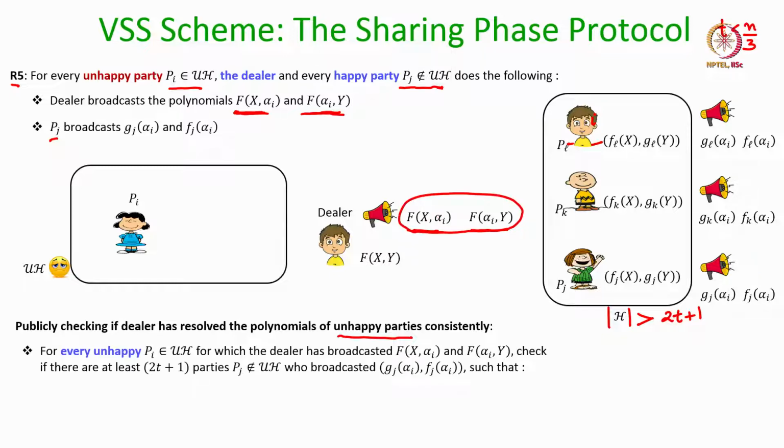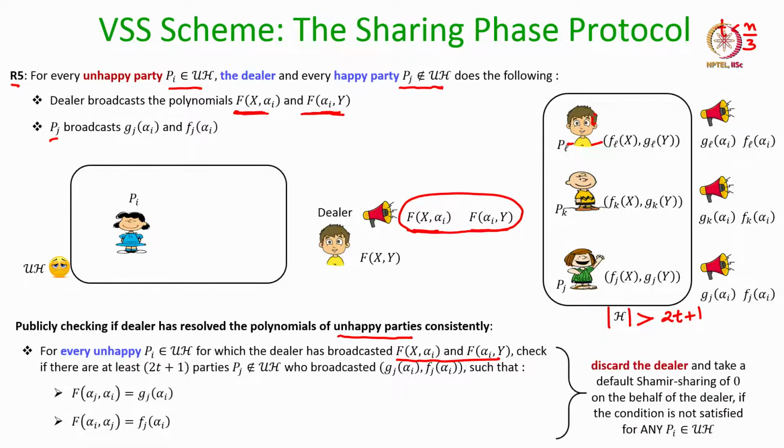How do we check that? For every unhappy party Pi for whom the dealer has made public the row and column polynomials, we check whether there exist at least 2t plus 1 happy parties who have broadcast the corresponding points which lie on the polynomials broadcast by the dealer.